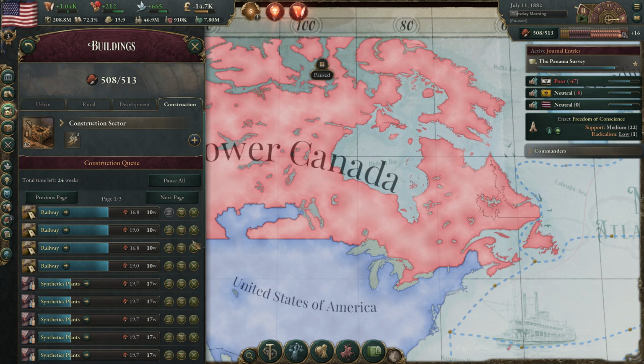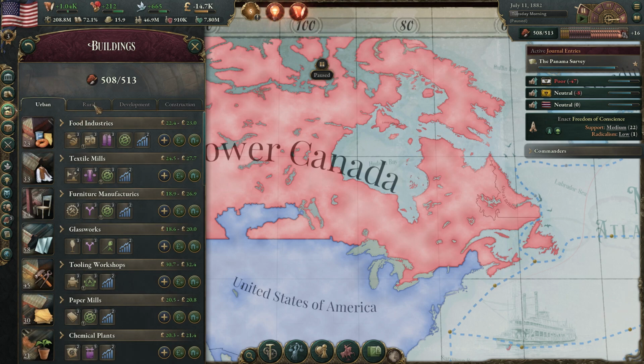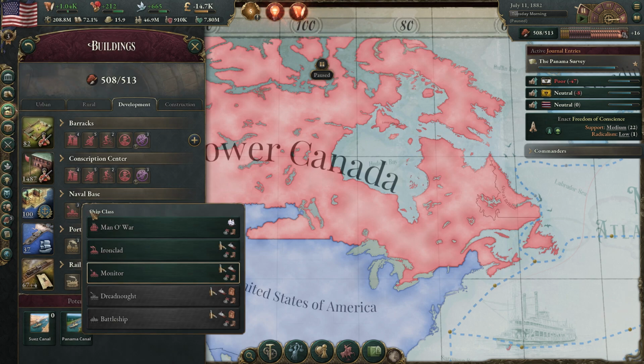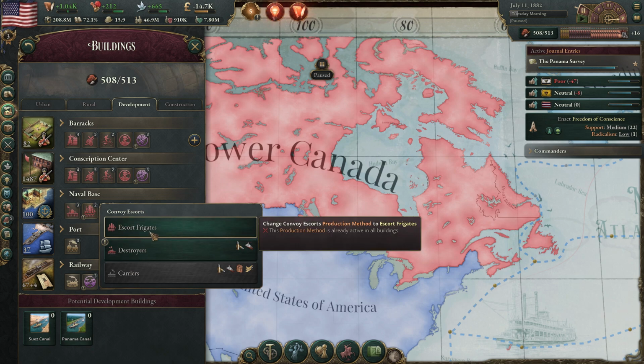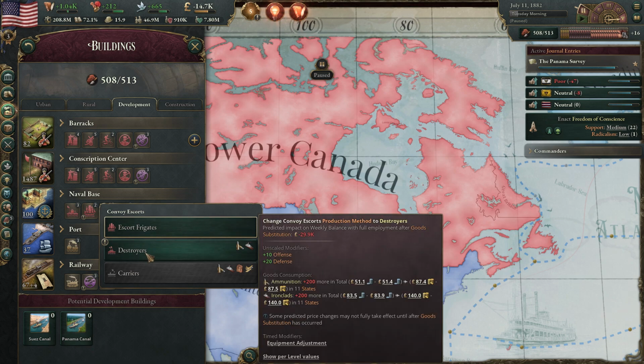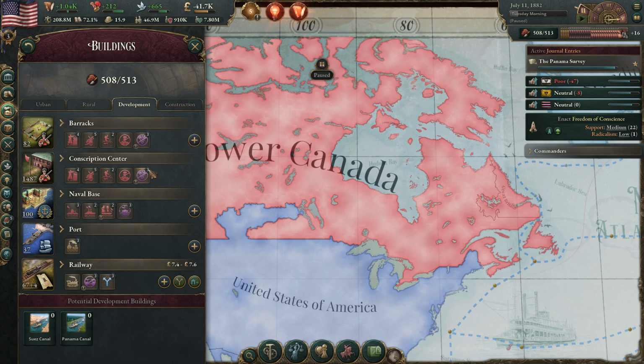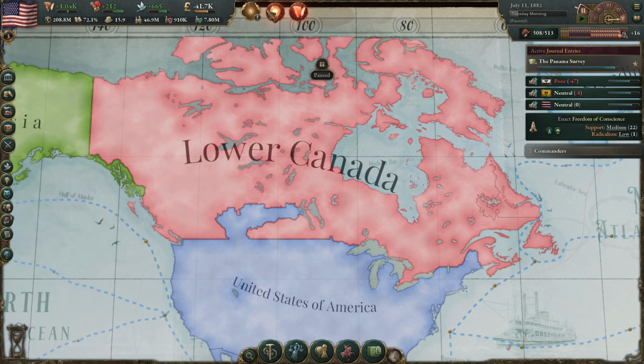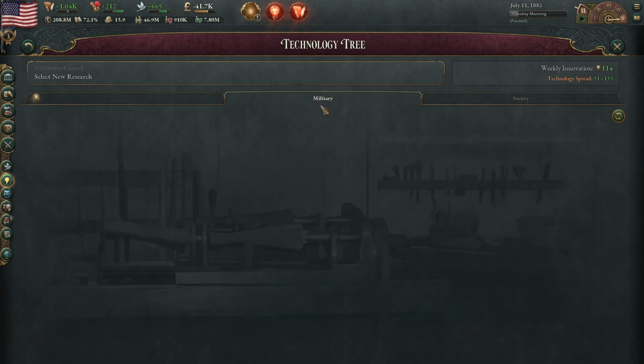Okay, so we're also going to want to make sure that we get those changed up now before I forget, and that's over here. So we're just using those escort frigates currently. And so this is going to give us 10 more offense, 20 more defense, and it's going to require a lot more ammunition and ironclads. So I'll have to take a look at that. So work on that, and then we need to get another tech selected.